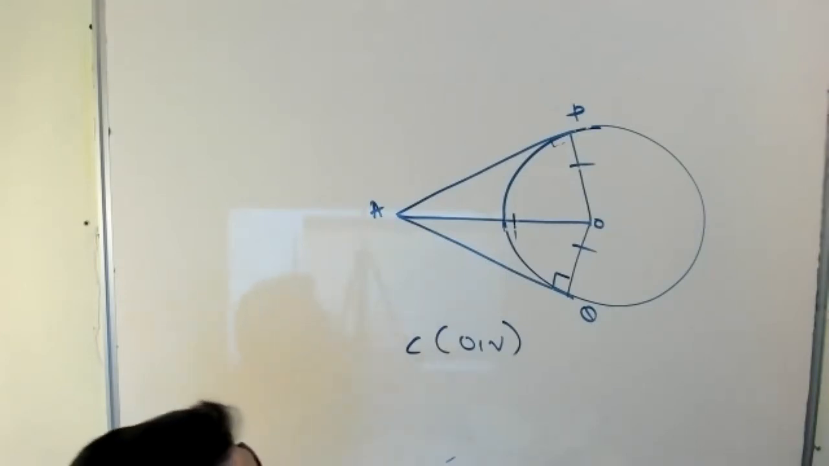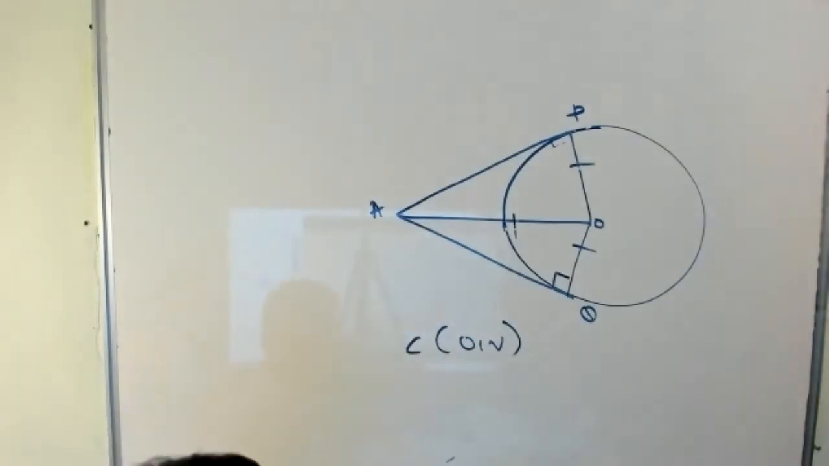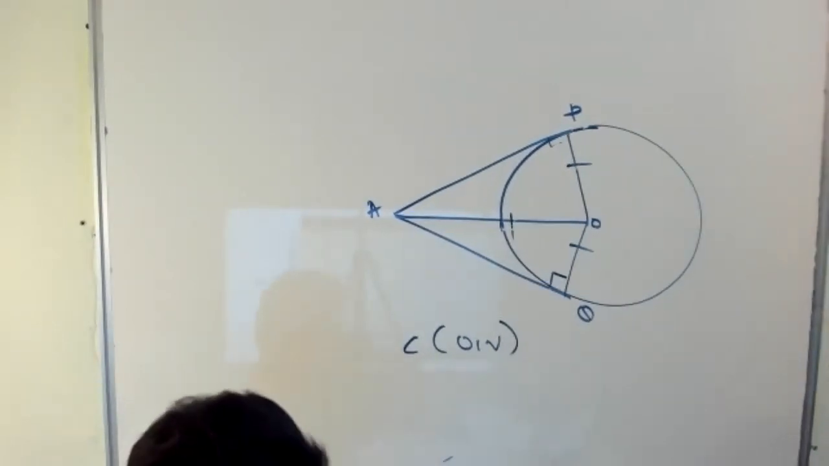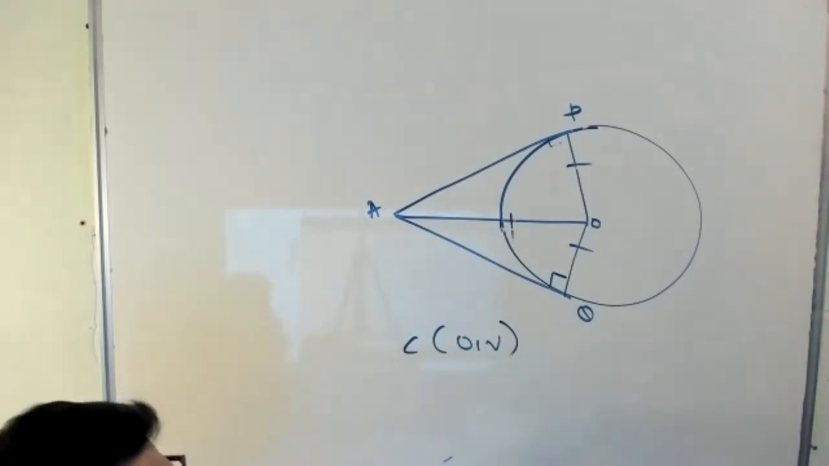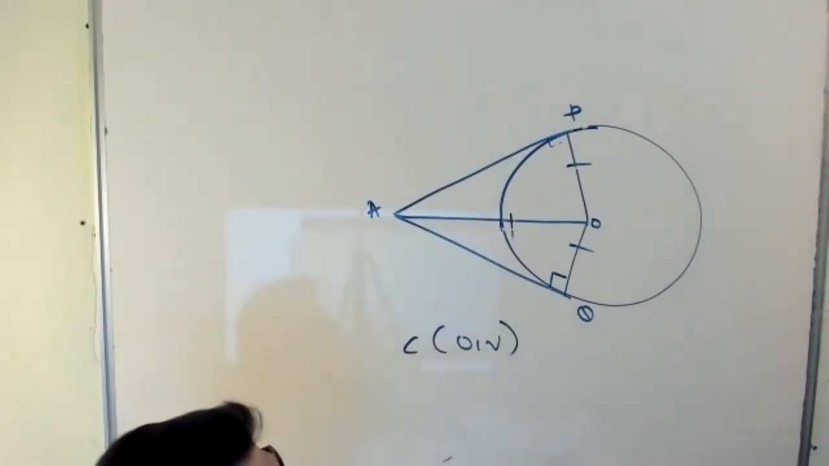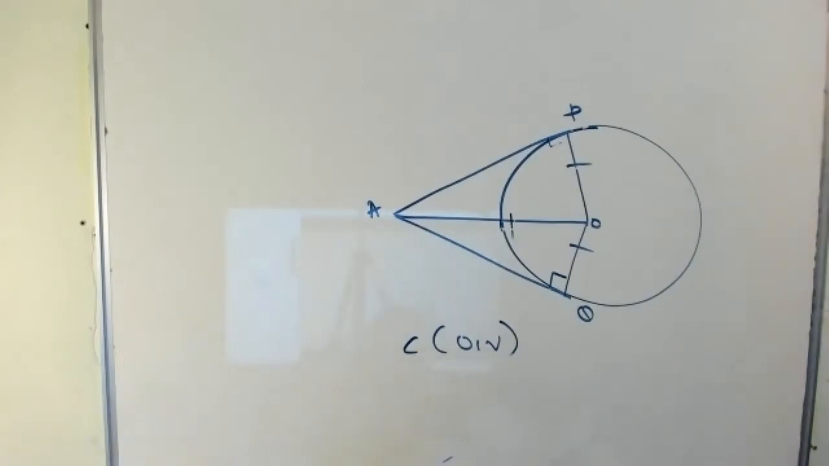Therefore, triangle APO is congruent to triangle AQO by RHS congruency. Don't write only RHS, maybe right hand side. Write the full RHS congruency. Hence, AP equal to AQ.